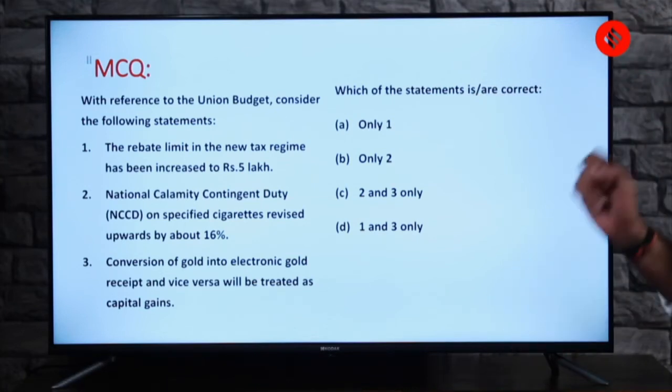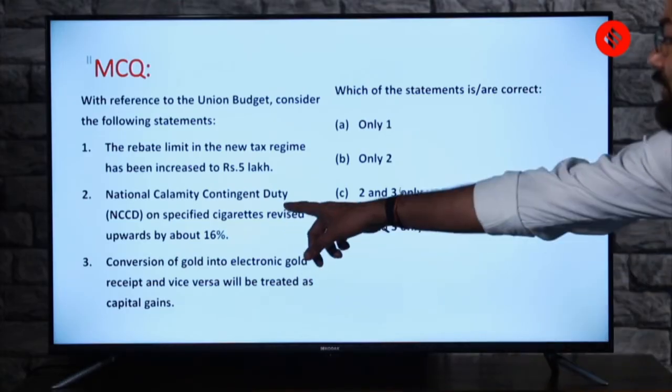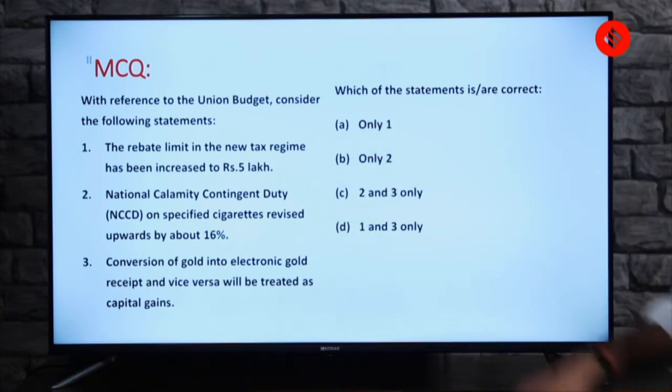So the first statement is with reference to the Union Budget. Consider the following statements. The first statement: the rebate limit in the new tax regime has been increased to rupees 5 lakh. Second statement: National Calamity Contingent Duty, the NCCD. This is not something introduced, but something which is mentioned in the budget.